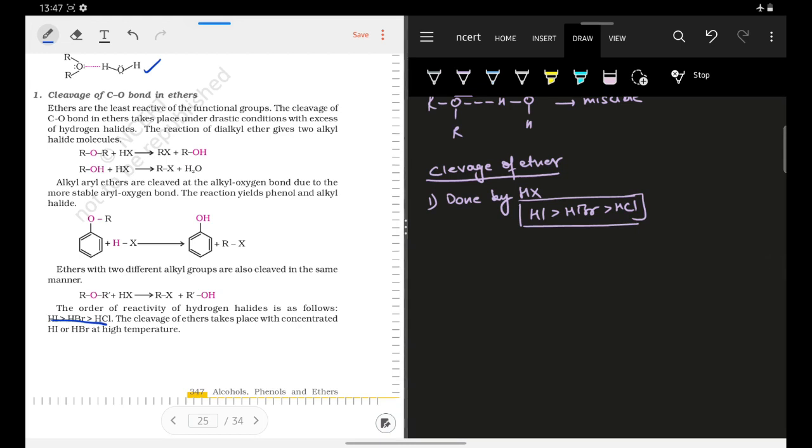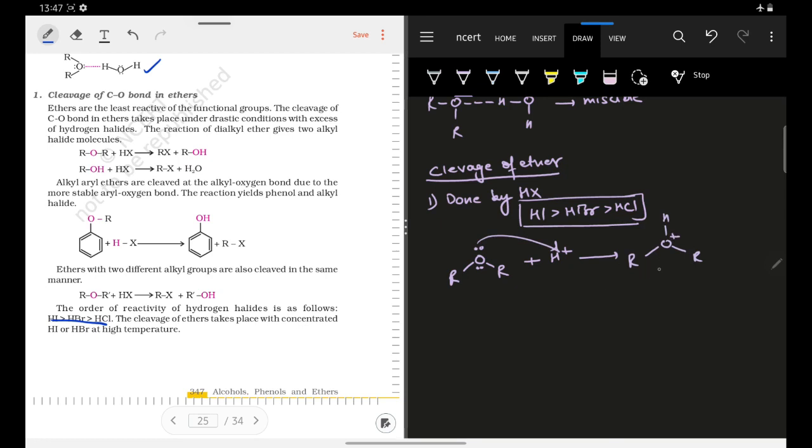Now let us try to understand the mechanism, okay. So what is the role of this HX? First let us try to understand the role of your HX. What happens is that we know your ether has two lone pairs on the oxygen atom, and it can undergo protonation. That is, this oxygen can attack the H plus, and it will get protonated. Your oxygen atom will get protonated.